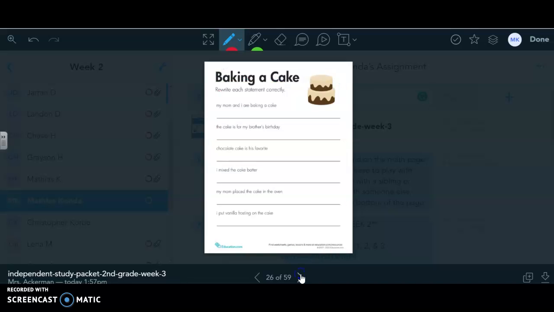And then for grammar, you are going to rewrite each statement correctly. A statement is a sentence that ends with a period. So all of these are going to be ending. You need to end in periods and make sure all of them have capital letters at the beginning. Write the words correctly, boys and girls. The words are spelled correctly in the sentence, so you should be able to spell them correctly when you write them as well.